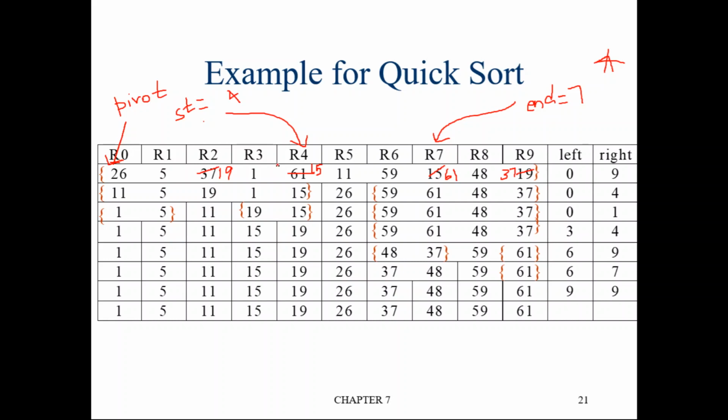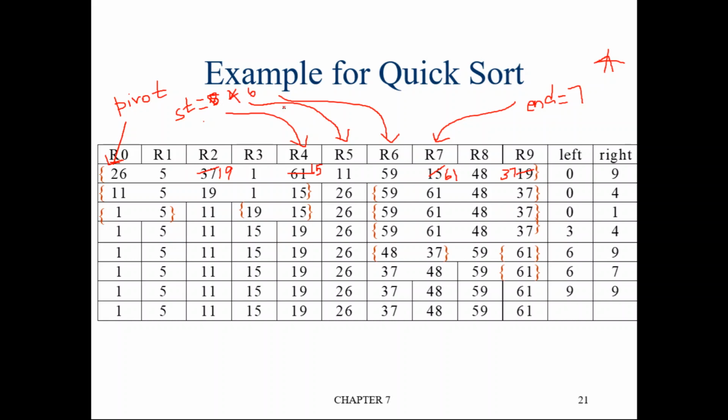Again continue the process. Now the element at start location is 15. Is it less than or equal to the pivot element? Pivot is 26. Yes, so increment start, so start will point to 5. Again check the element at the 5th location, is it less than or equal to the pivot element? Yes, 11 is less than 26, so again increment start. So now start is pointing to the 6th location.